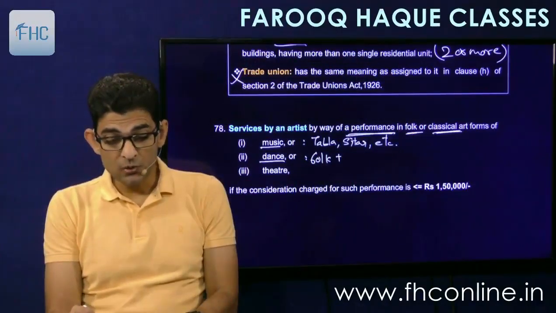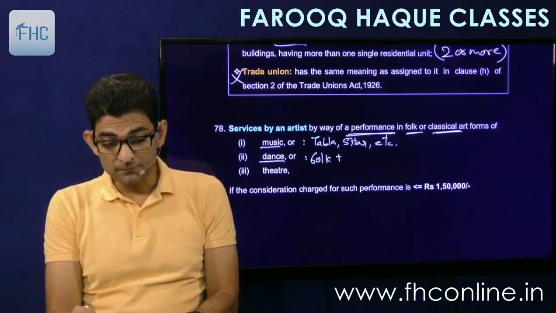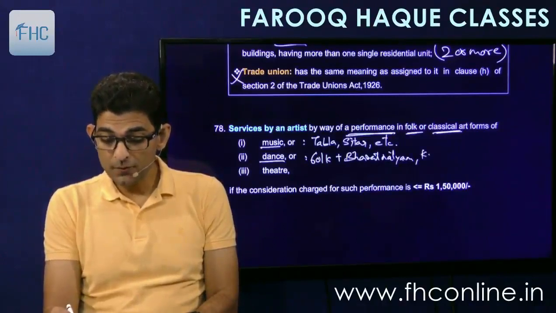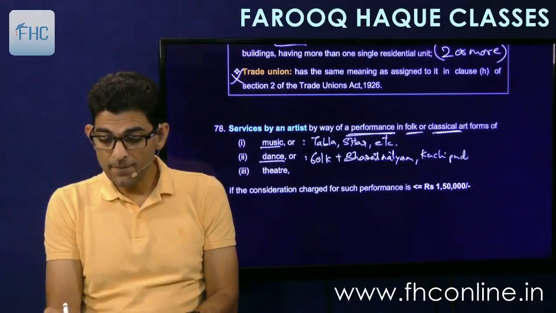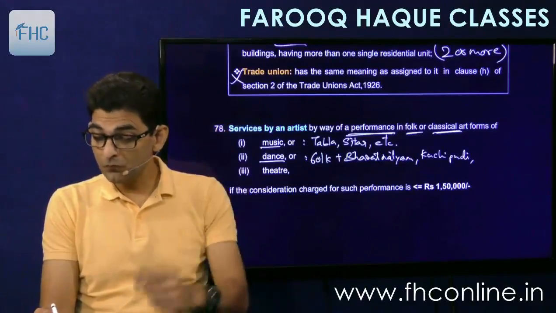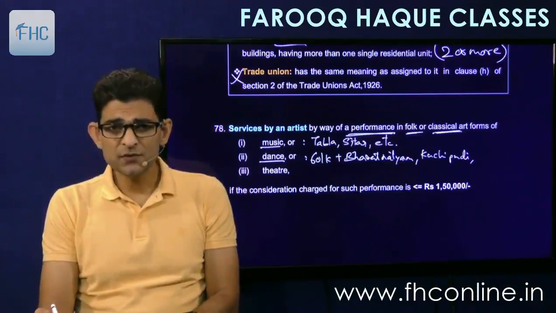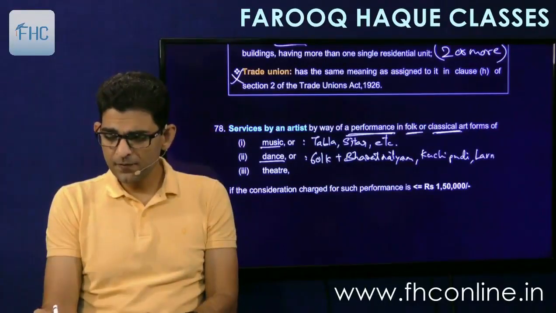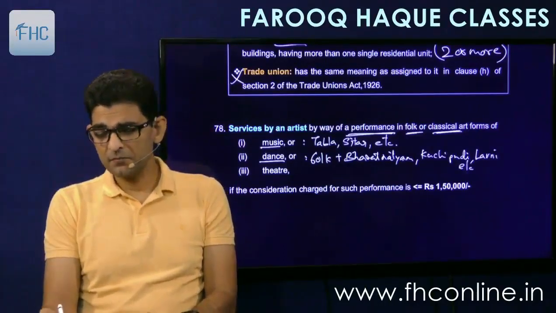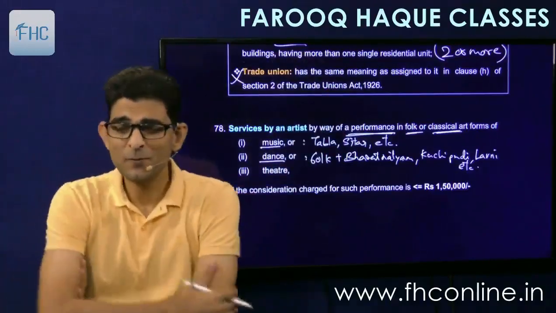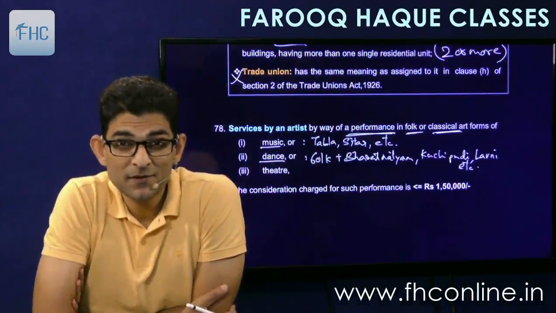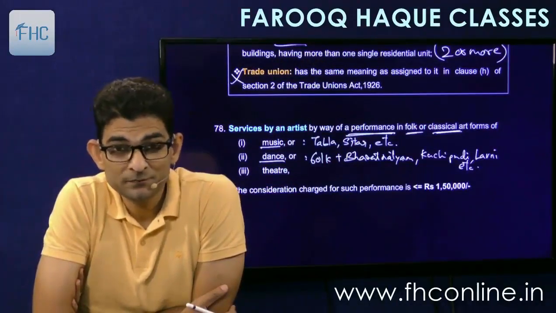Classical dances include Bharatnatyam and Kuchipudi and so many others. In Maharashtra we have Lavani, etc. Now you can write down the ones you remember. So if you give a performance in any of these dance forms, that will also be exempt.